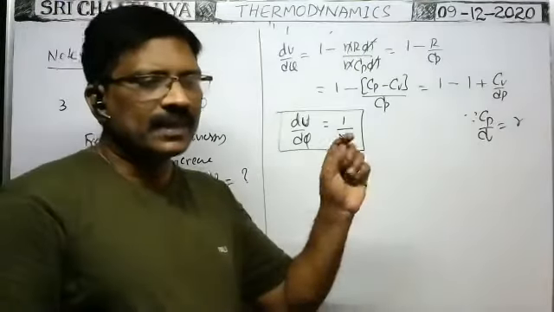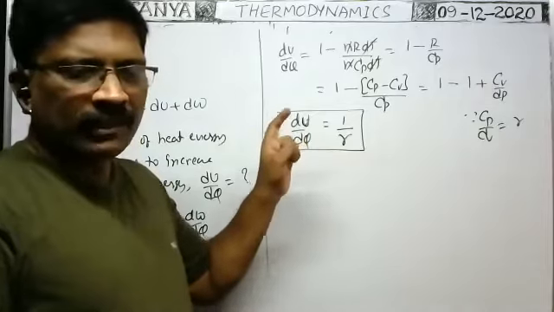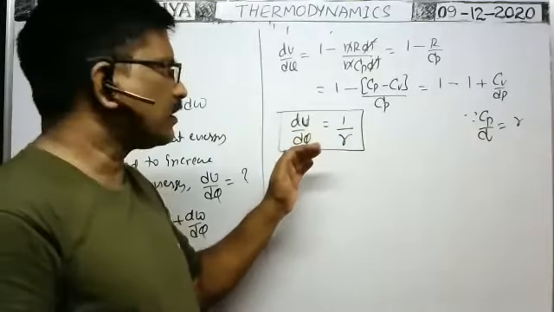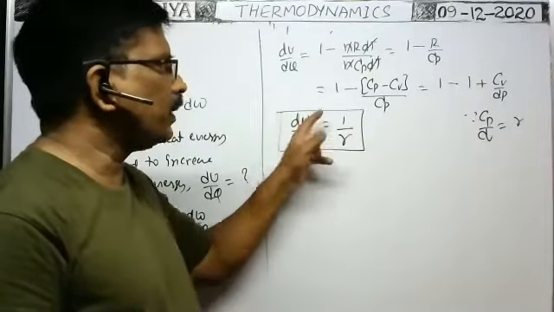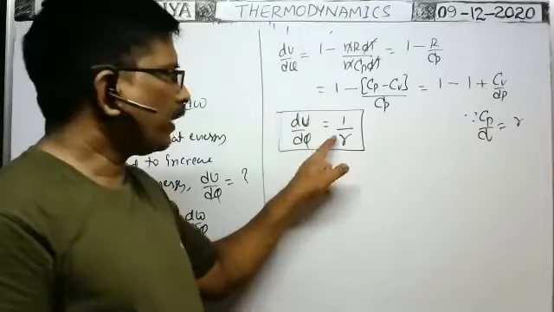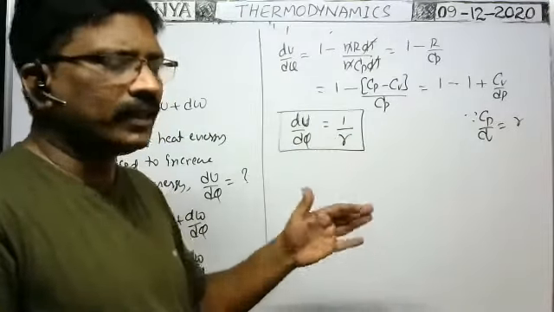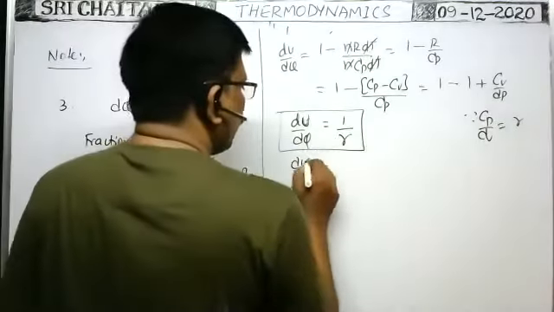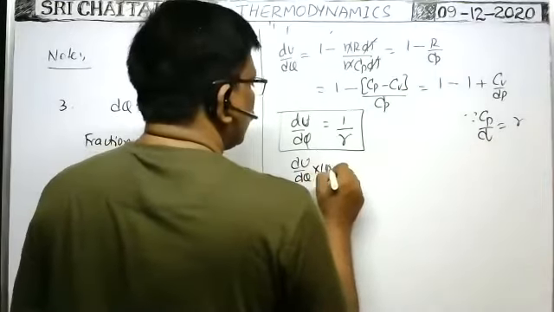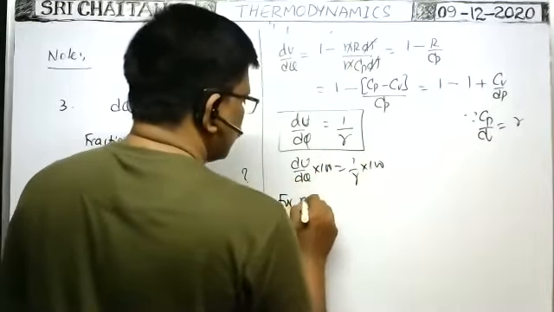That means in case of monoatomic gas, what is the fraction of heat energy utilized to increase the internal energy? Simply 1 by gamma. For monoatomic gas, gamma is equal to 5 by 3. 5 by 3 means 3 by 5. That is the fraction. Percentage of heat energy utilized to increase the internal energy means dU by dQ into 100. That is equal to 1 by gamma into 100.